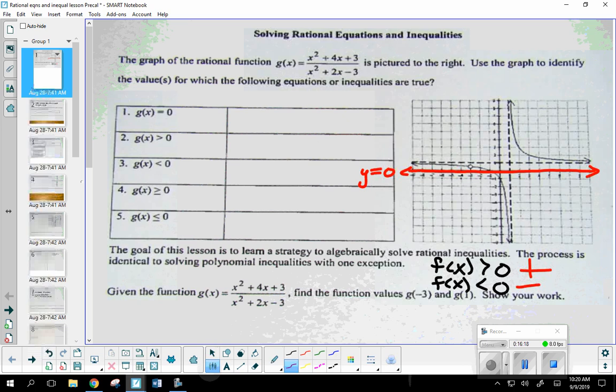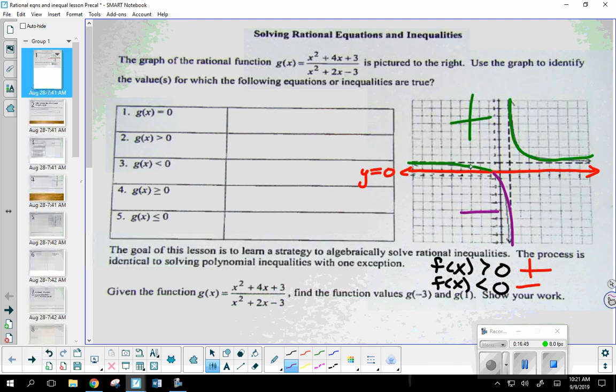So let me go ahead and highlight this. This region right here, along with this region right here, that's where the function is positive because those exist above the x-axis. Where it's less than 0 or negative, those are the only places where they're below. When we compare it to 0, literally, where are we above or below the x-axis? Is everybody okay with that?